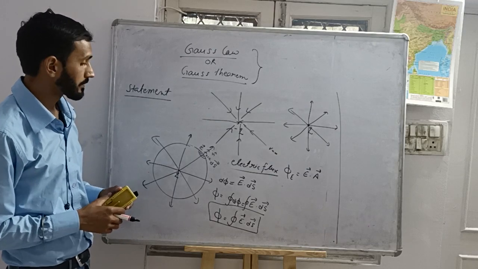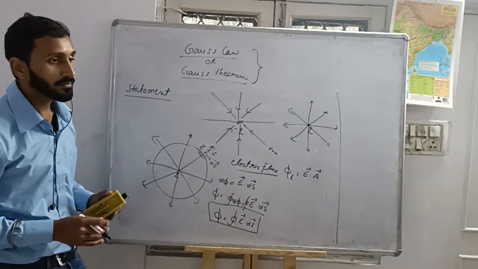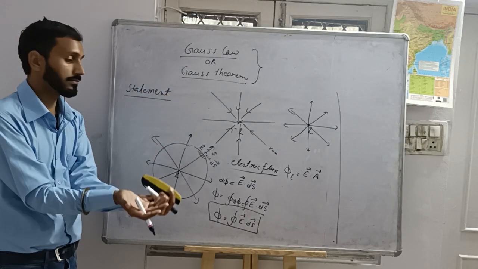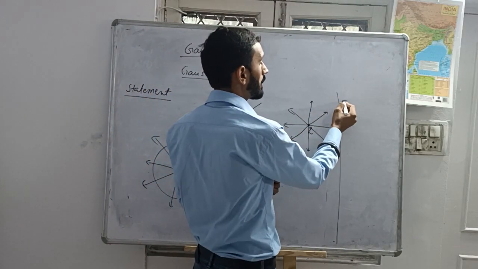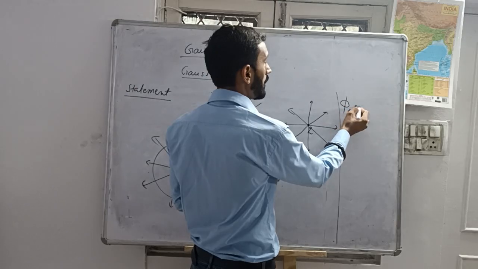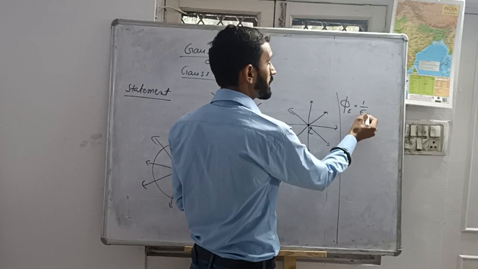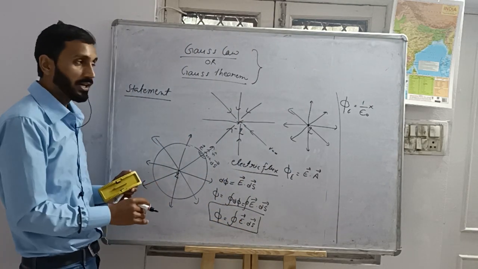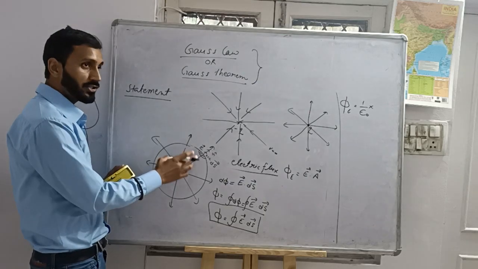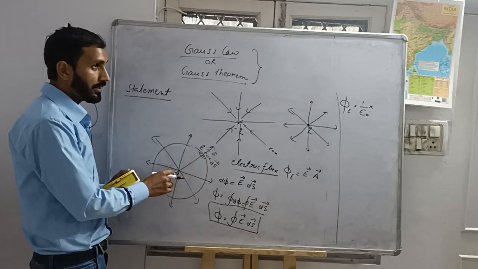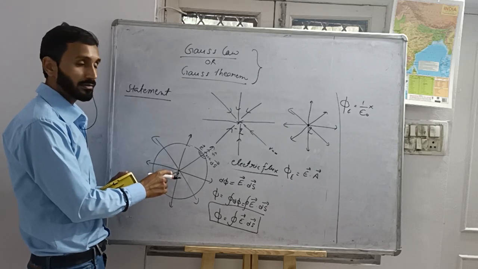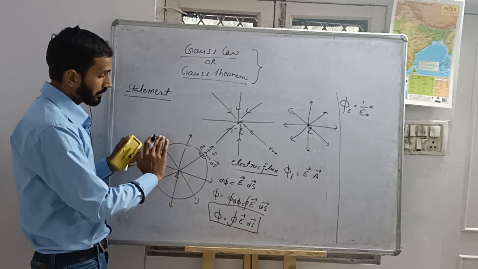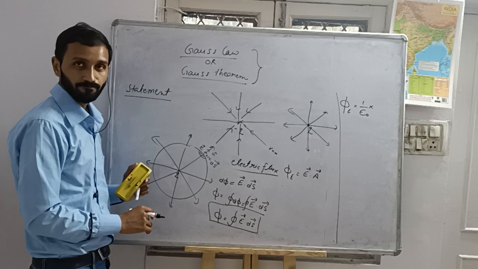According to Gauss, the total electric flux through the total surface area of this closed surface will be equal to 1 by epsilon naught times the total charge enclosed by the closed surface.